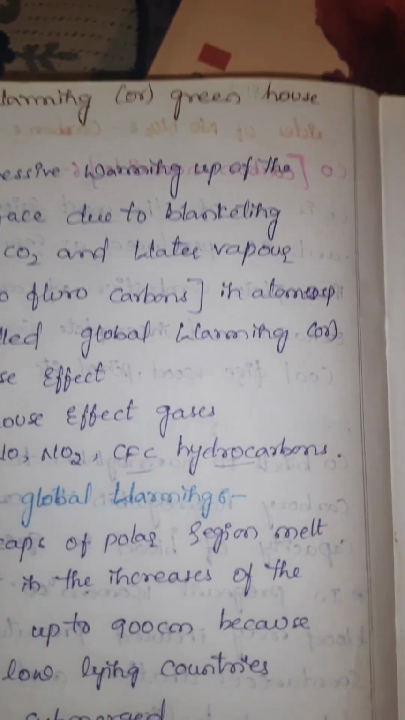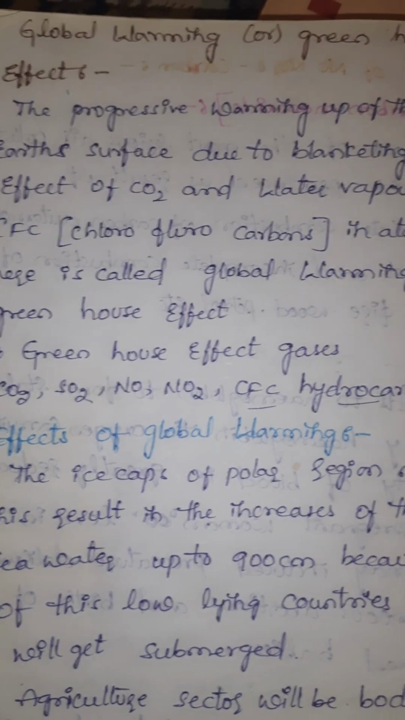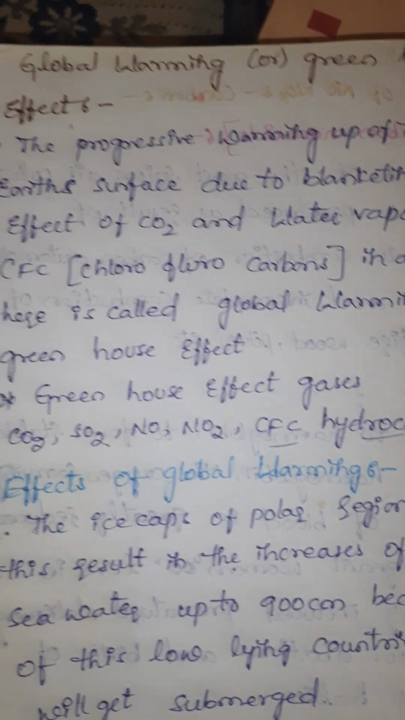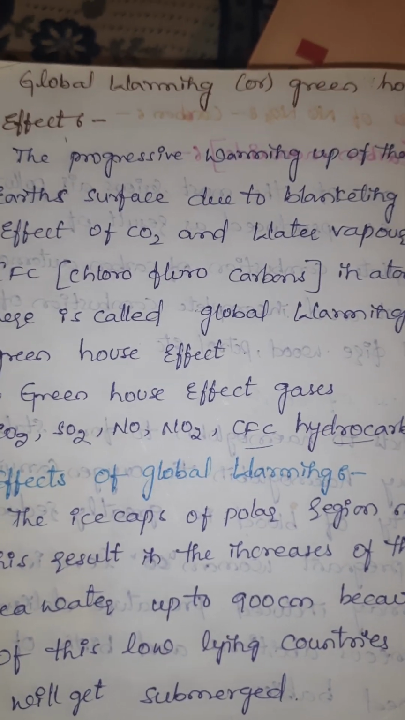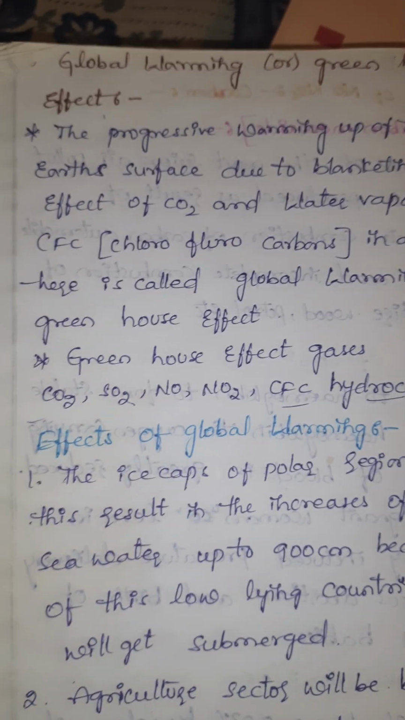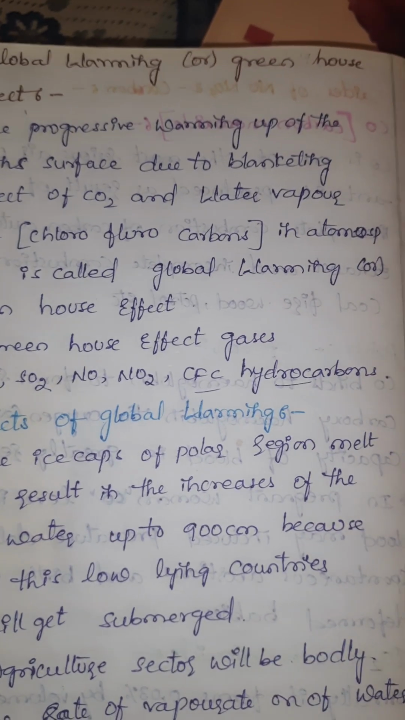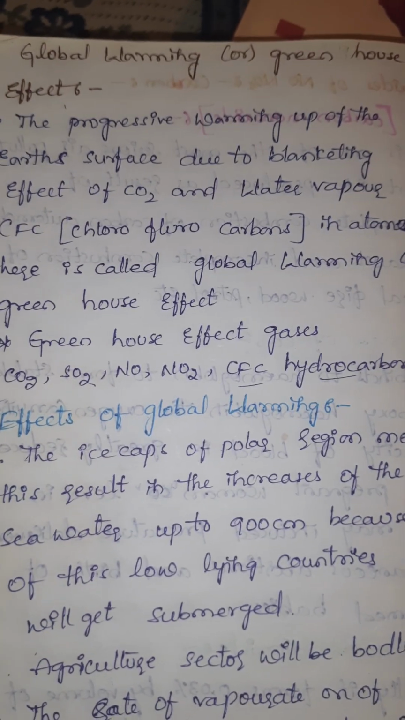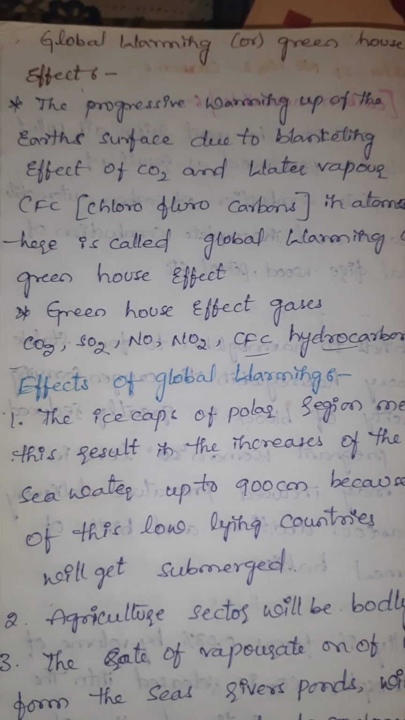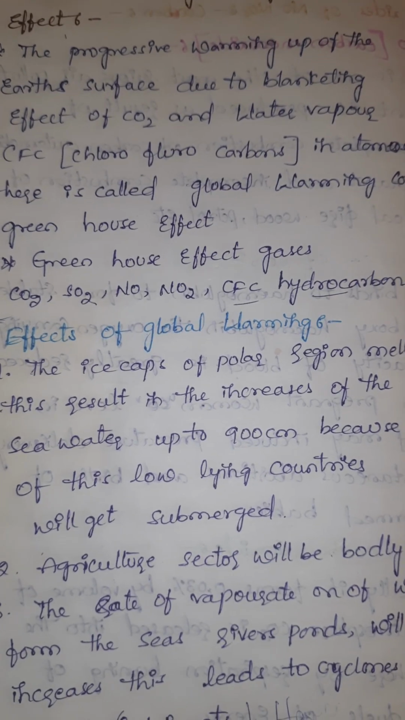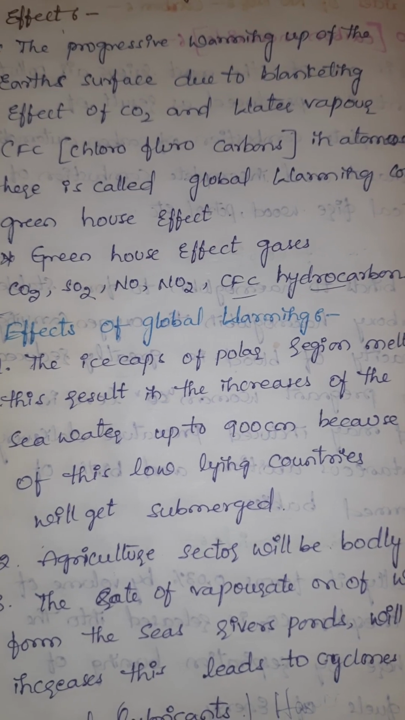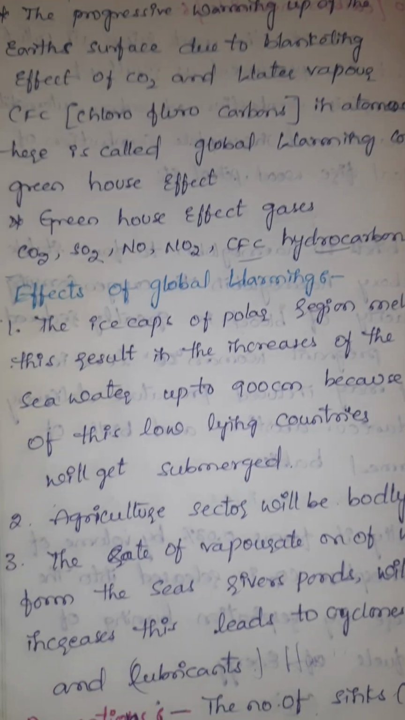Global warming or the greenhouse effect. The progressive warming of the Earth's surface due to the blanketing of CO2, water vapor and CFC in the atmosphere is called global warming. The greenhouse gases are CO2, SO2, NO, NO2, CFC, and hydrocarbons.